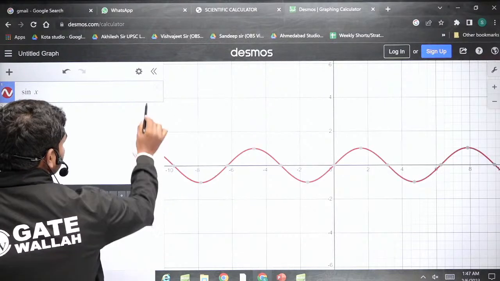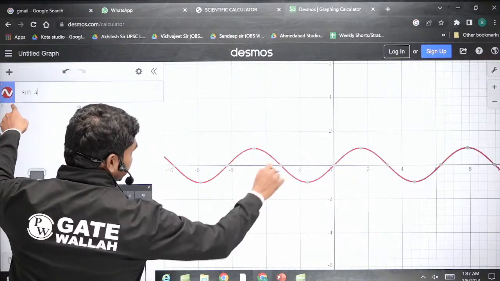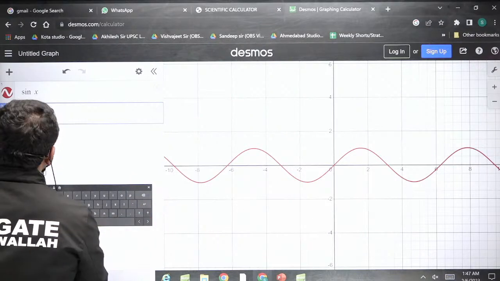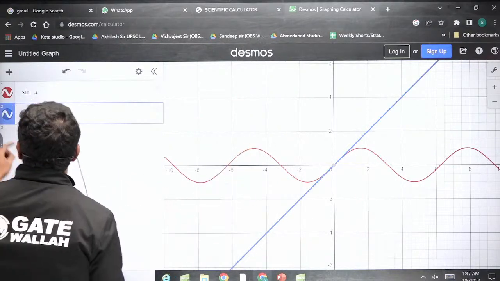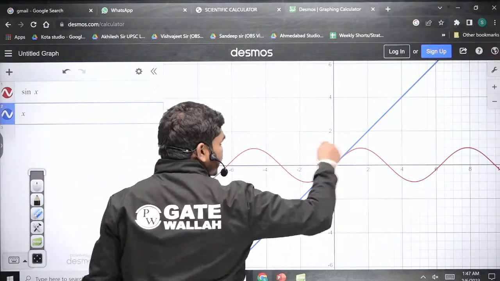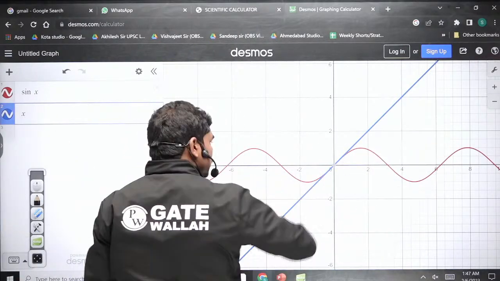Sin x. Okay, so sin x is in red color, so the red graph is sin x. This is in blue color, so here you can identify the colors. This red color is sin x, and blue color is x.